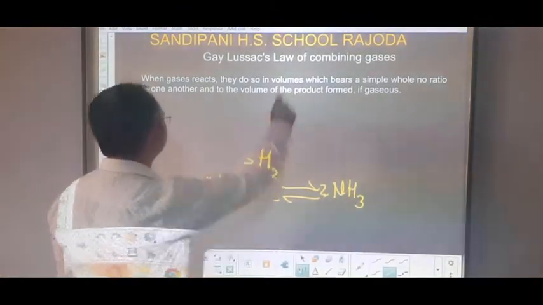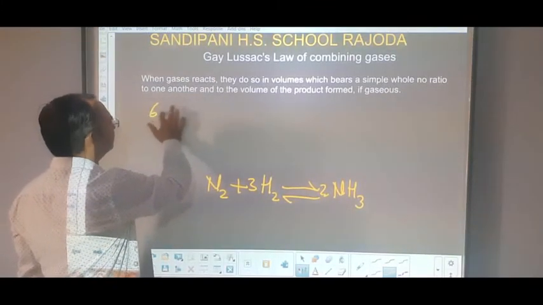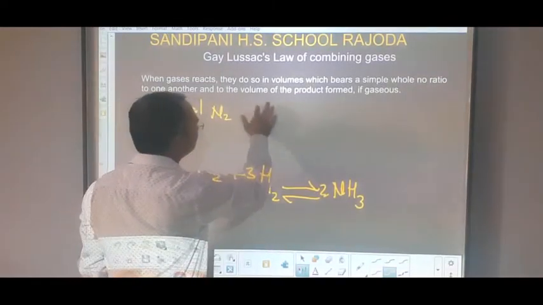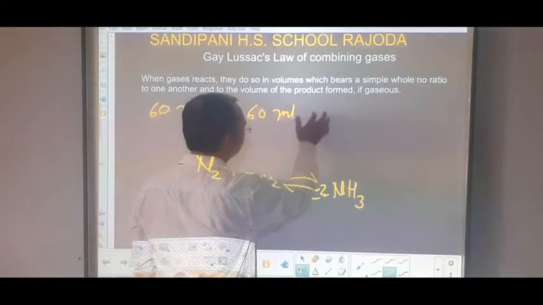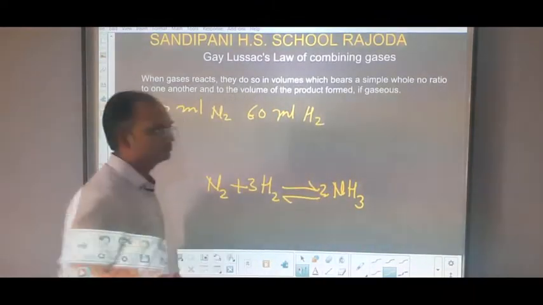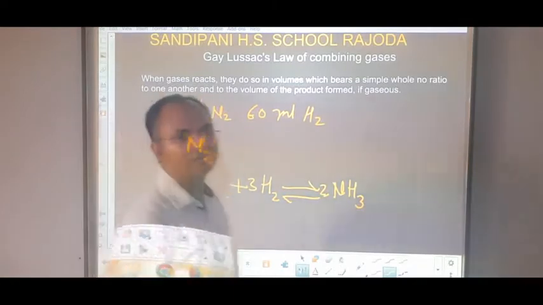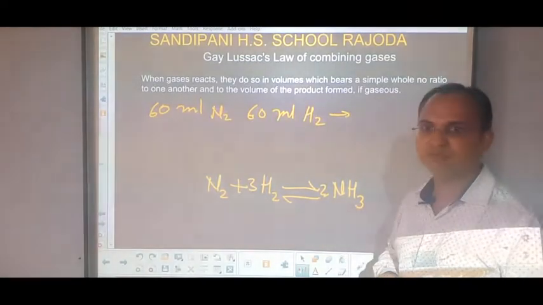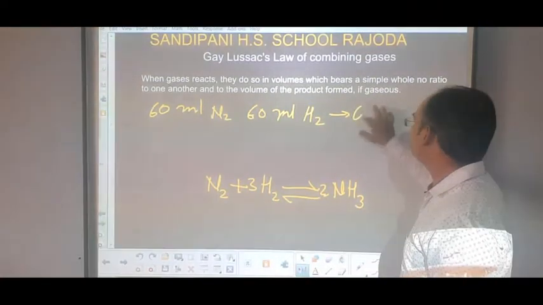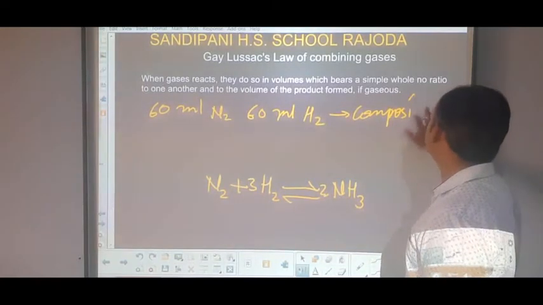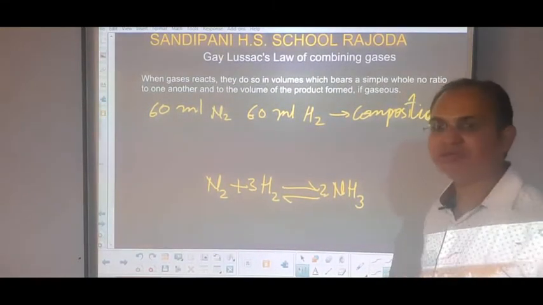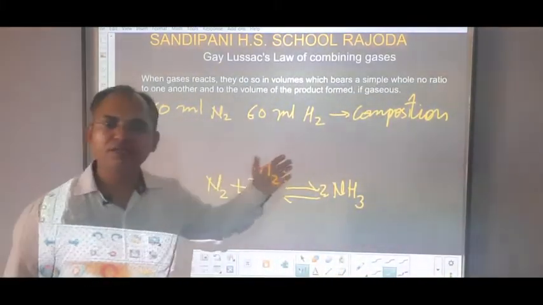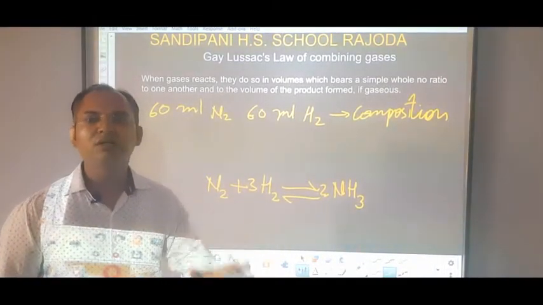So the question can be asked of the students: suppose we have 60 ml of nitrogen and the same 60 ml of hydrogen, and they are combining together. We are asked to show the composition of the resultant product, that is, what product will form, what volume there will be of the products, and will the whole reactant react or will something be left with us.